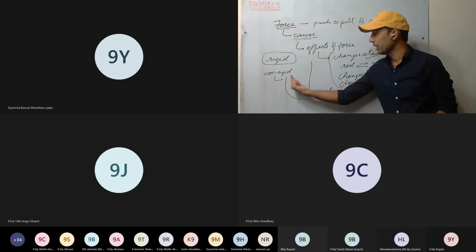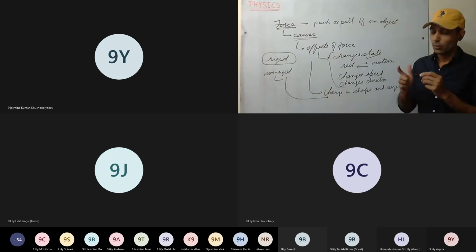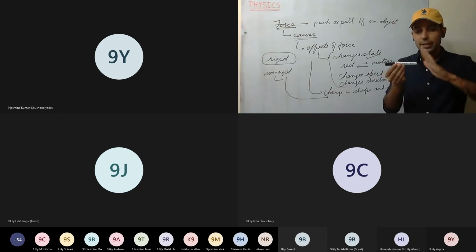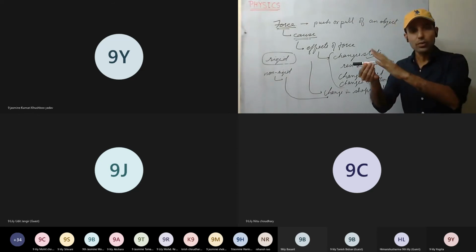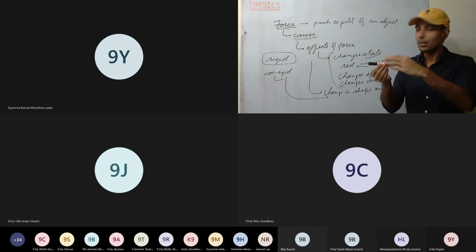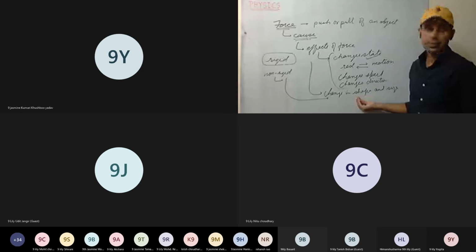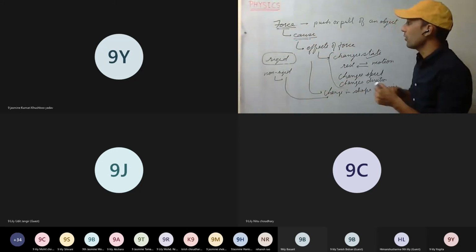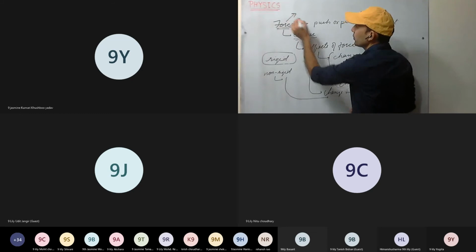So for the non-rigid body, there will be change in shape and size. For example, consider it as elastic, like rubber. As I apply force, it may move, and it may change in shape and size as well. So these effects may happen. This is clear? Force. Now, if we define the force, what will be the force?